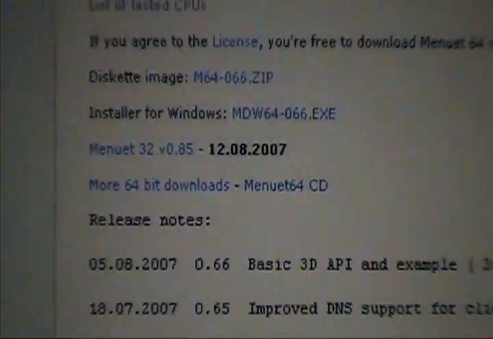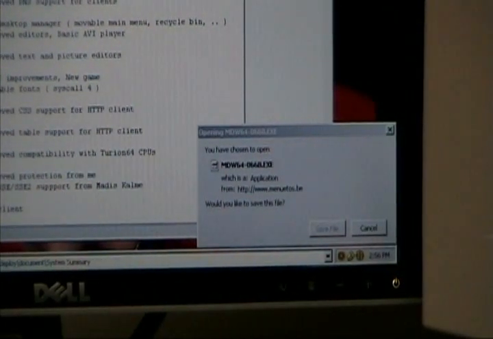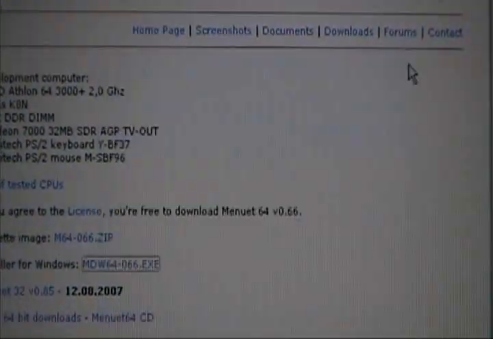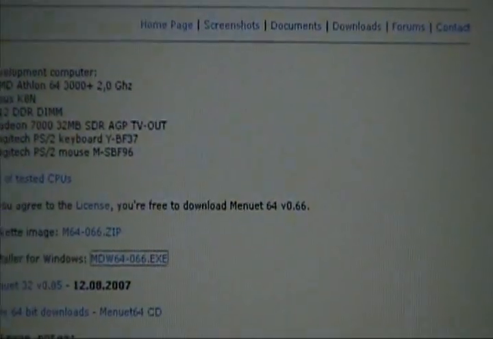So I'm going to save it to a file. And the file I'm going to save it to is the one I made on the desktop there, Menuet. And so I save it there. Now what I like about this is that you don't have to do any work here. This is so easy. I've saved it there. We're going to open this up. I'm going to move this web page over for just a minute out of the way. So there's my executable that I downloaded from the Menuet web page.